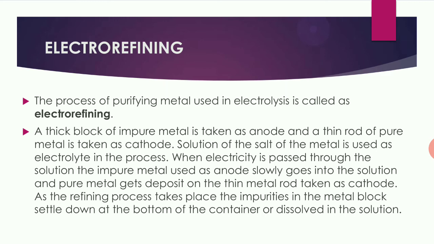As the refining process takes place, the impurities of the metal block settle down at the bottom of the container or dissolve in the solution. If it contains impurities, they can settle below the anode, which is called anode mud, and if the impurities are soluble, they can also dissolve in the solution. So this is electrorefining.